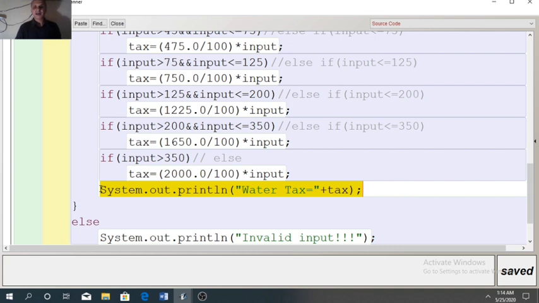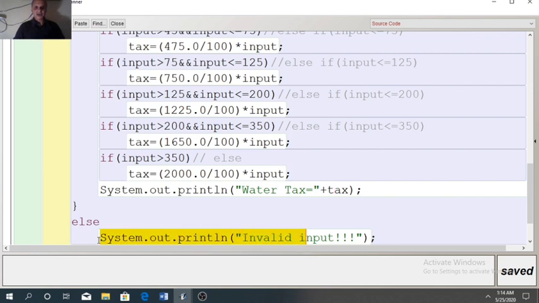We will display a message water tax equal to, it is in double quotes, so it will flash as it is, water tax equal to, it will print on the terminal window, and after equal to, the value stored in variable tax will be displayed. And when the else will run, whenever user will enter negative value, then control will go to last else to display the message invalid input.